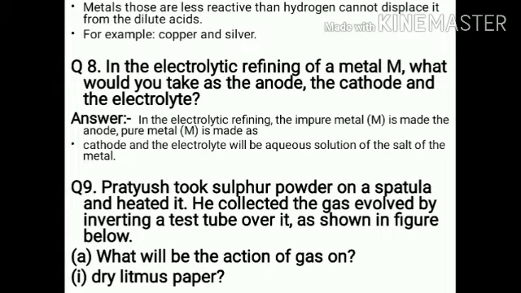In the electrolytic refining of a metal M, what would you take as the anode, the cathode, and the electrolyte?